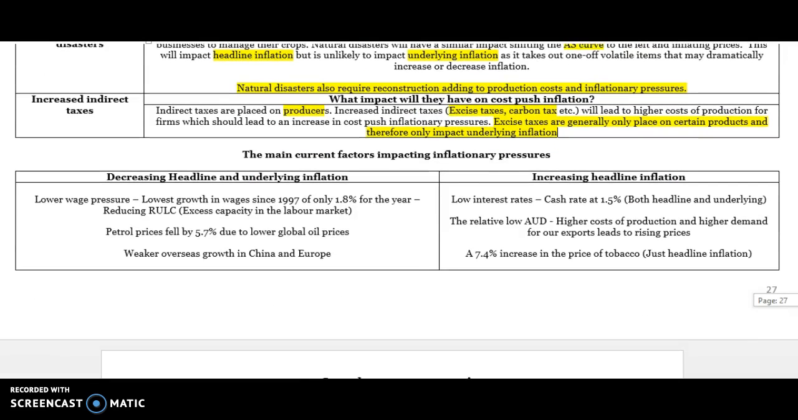So in terms of being really current, if you get asked for factors, a good supply side factor is lower wage pressures. Link that to real unit labour costs. You can also talk about lower petrol prices. You can also talk about weak overseas growth if you're going to link it to demand pull inflation. From a headline inflation point of view, lower interest rates are increasing demand pull inflation, but potentially reducing cost push inflation. The low Australian dollar is causing both demand pull and cost push inflation because it's leading to higher costs of production and demand for our exports. So there are some really current things you can use at the moment.